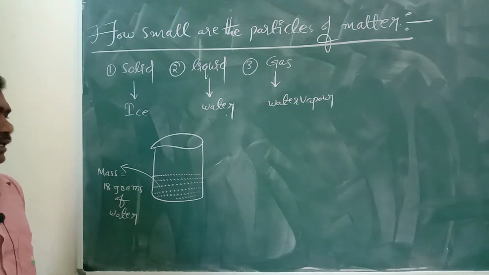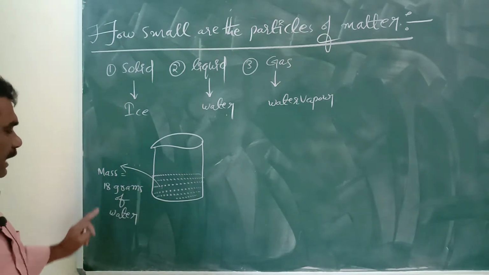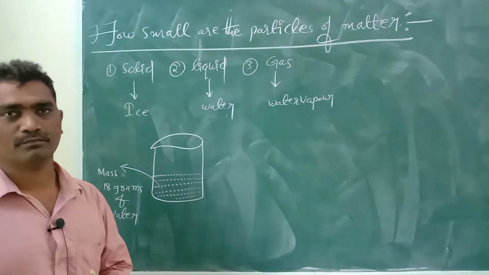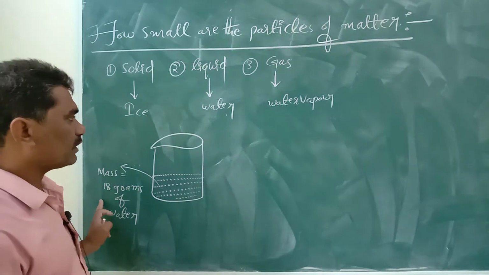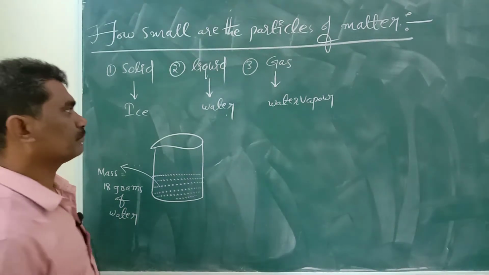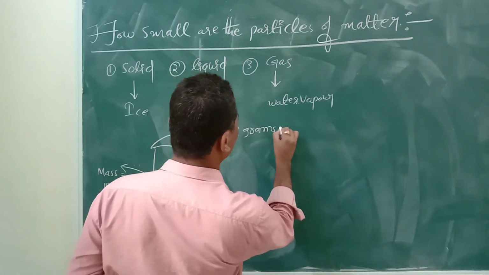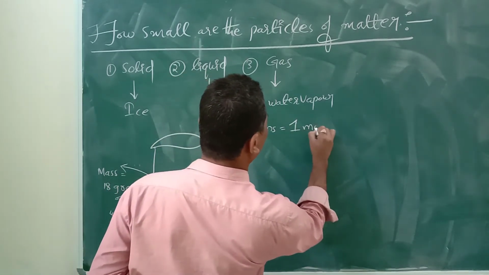You know what is the meaning, why I am taking 18 grams of water? 18 grams of water is equal to 1 mole. 18 grams of water is called 1 mole.